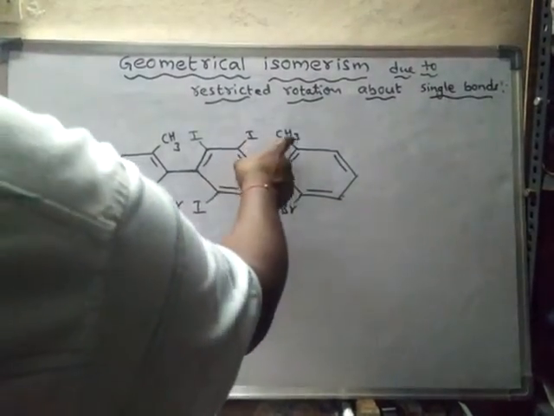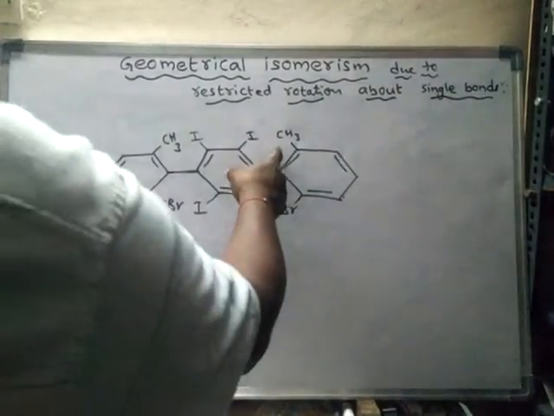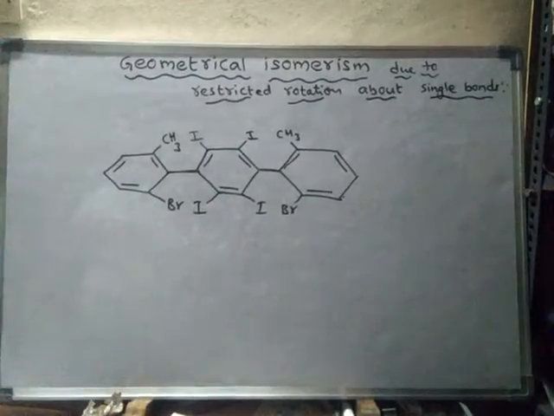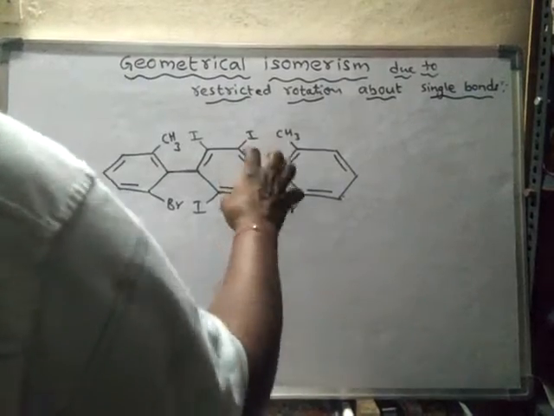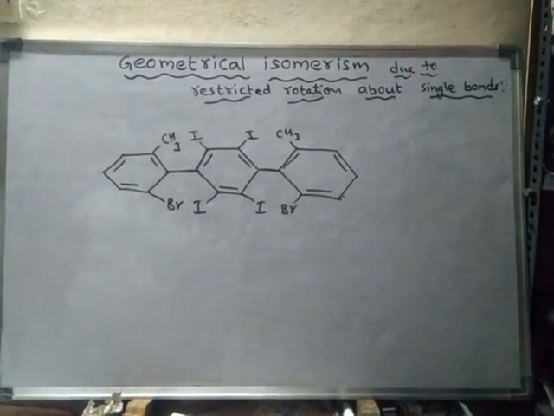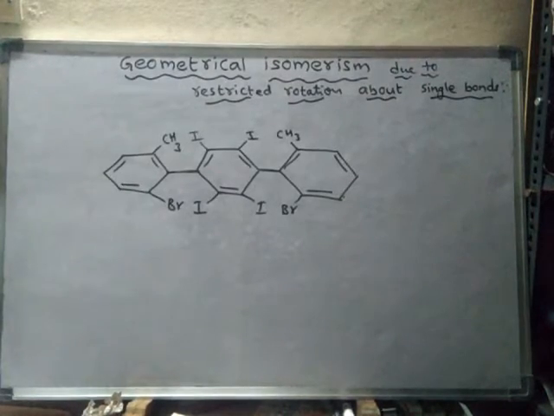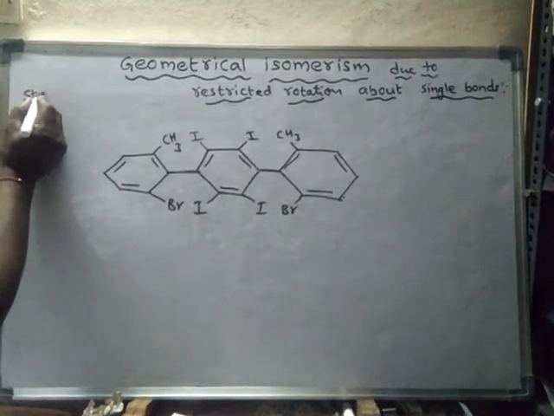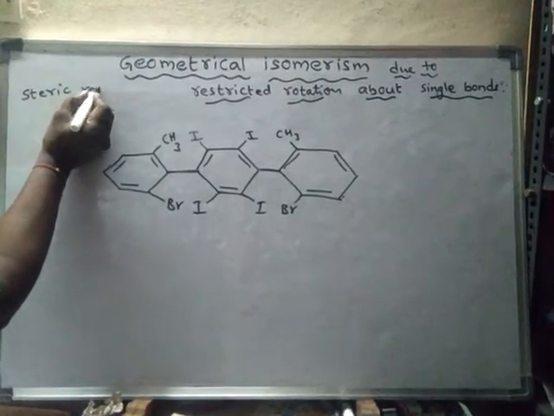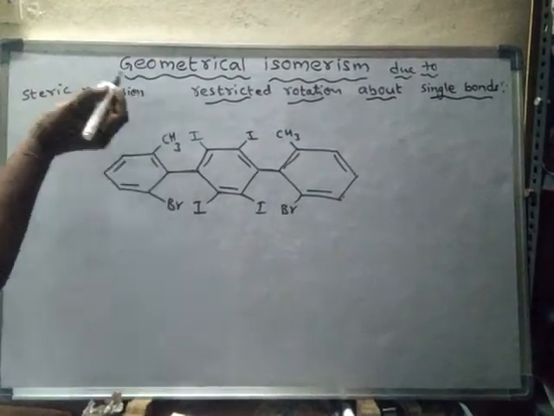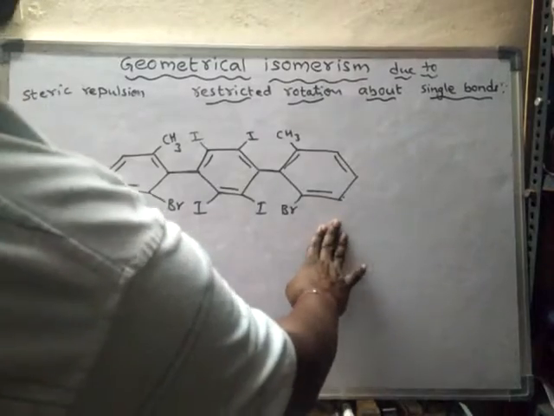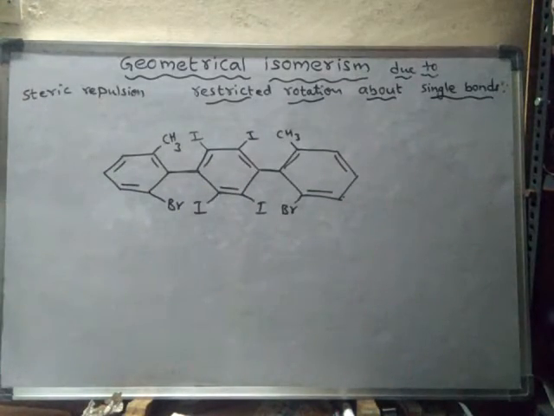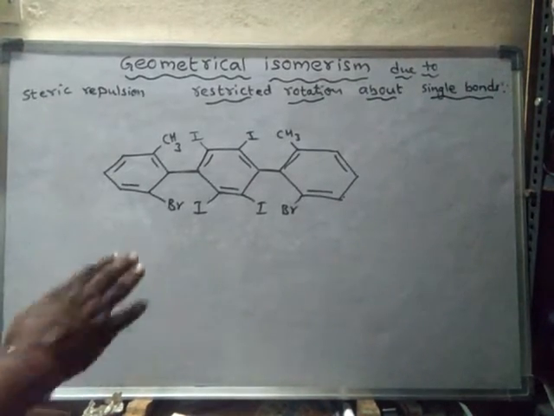Why? Due to steric repulsion. What is the meaning of steric repulsion? Repulsion due to bulky groups, due to size. Because of the large size atoms, repulsion takes place between these two. Such repulsions are said to be steric repulsions. So due to steric repulsion, these two are outer rings and this is the inner ring. The outer rings will be in the same plane, and the inner ring will be perpendicular to the other two.